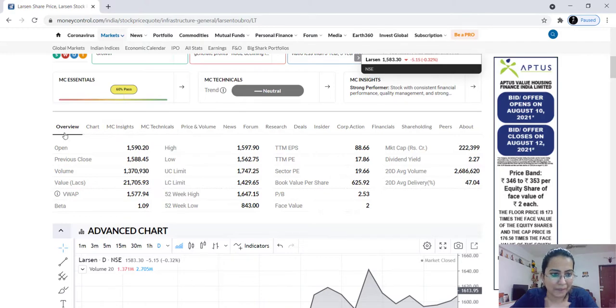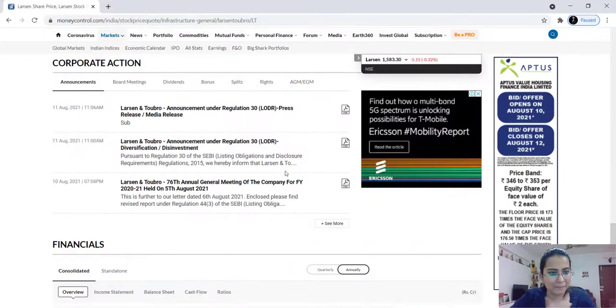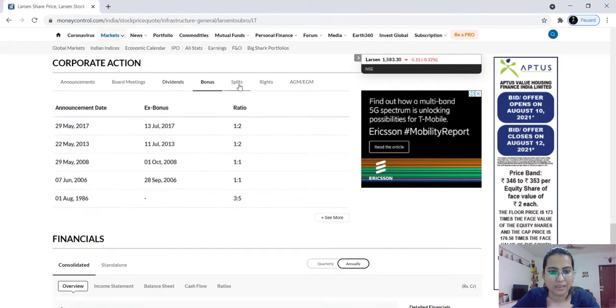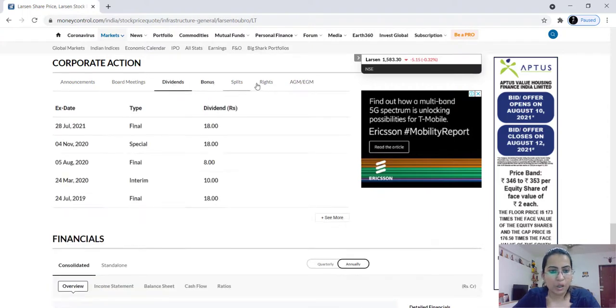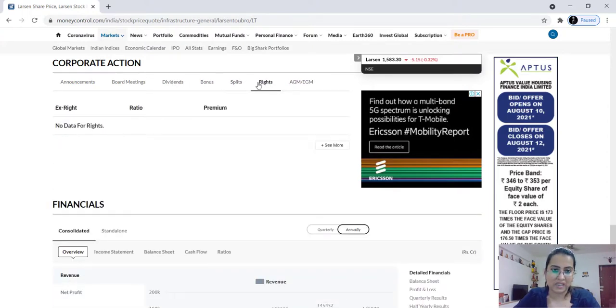For now, apart from this overview which you have learned today, I'm sure all of you who have seen my earlier videos know this corporate action part also. We had already discussed all these announcements, board meetings, dividend, bonus, split, rights, AGM, EGM. And also we have seen how these corporate actions impact the share prices. So if you have not checked my video on corporate actions, do check that out. This video is also available in the playlist of basics of stock market.